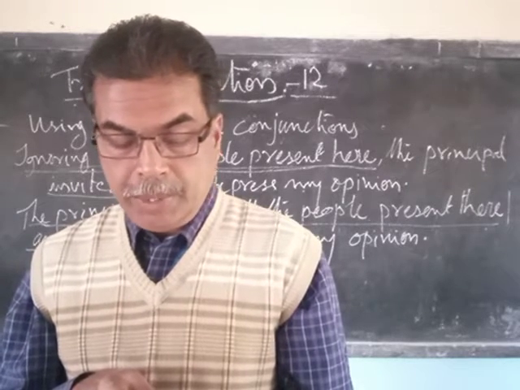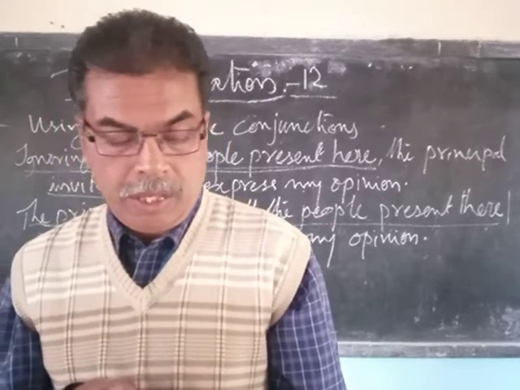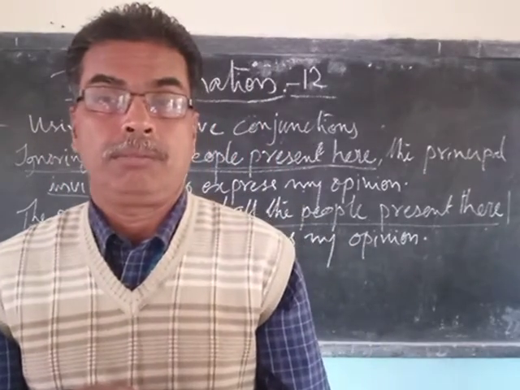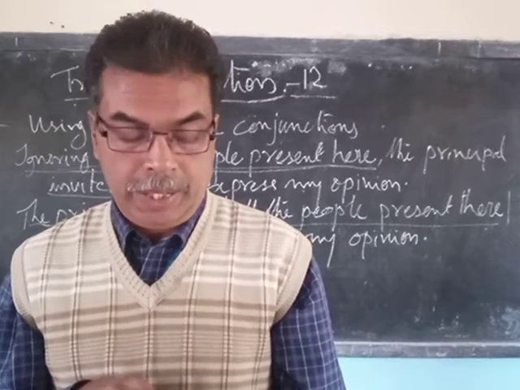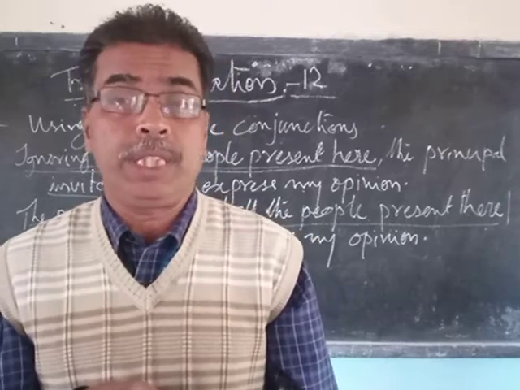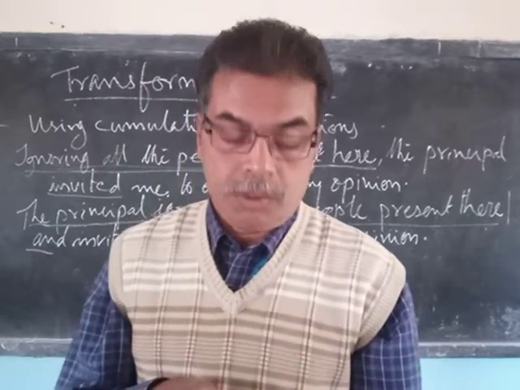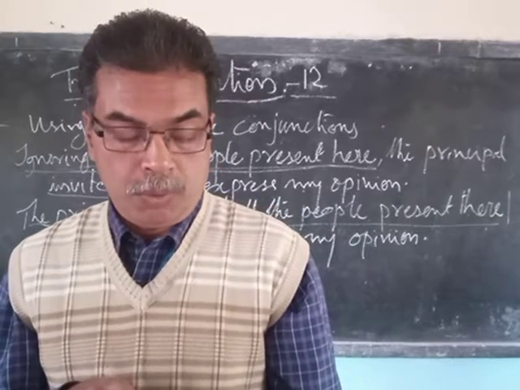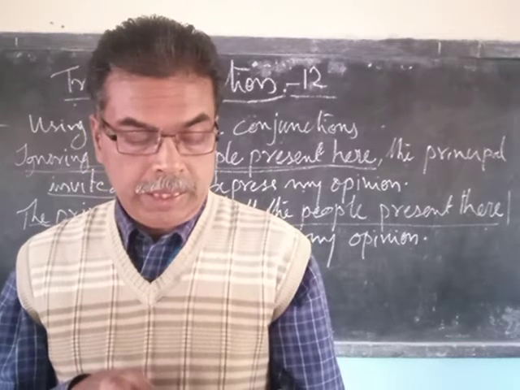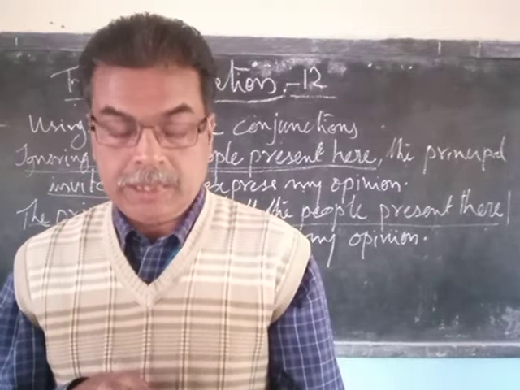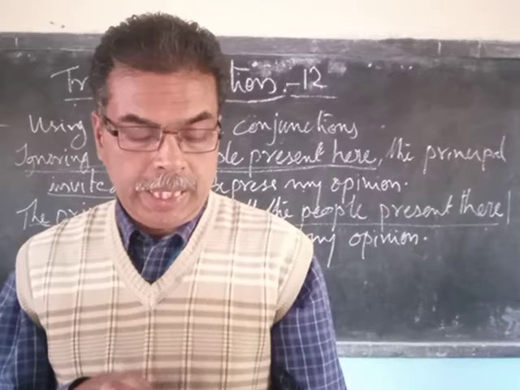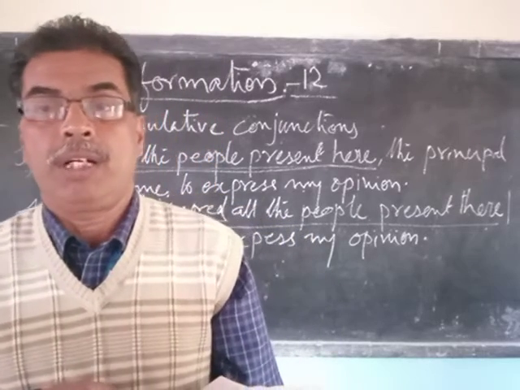Next, production being held up on account of a system failure, we had to decline several orders. Because of some problems in the system of production, some failure, we had to decline many orders, meaning we could not produce enough to meet the demand of the customers or the people who are in need. Now, production was held up on account of a system failure, therefore we had to decline several orders.